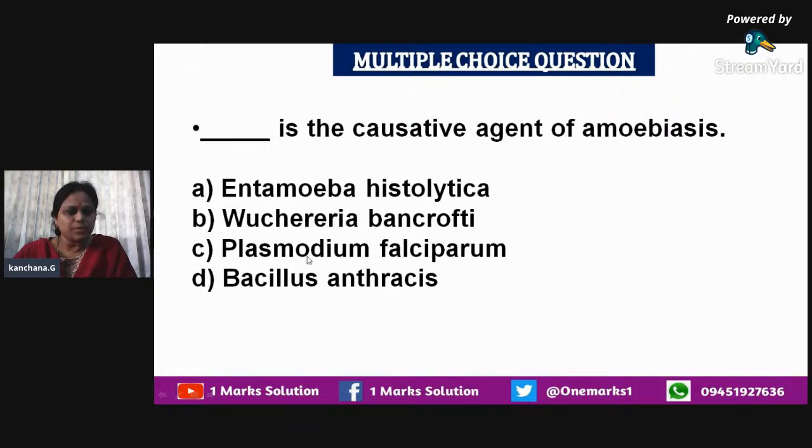Plasmodium falciparum also causes malaria. So the answer for the question is Entamoeba histolytica. As we told, this is the organism that causes amoebiasis. It is one of the protozoa causing the amoebiasis disease. So the answer is Entamoeba histolytica.